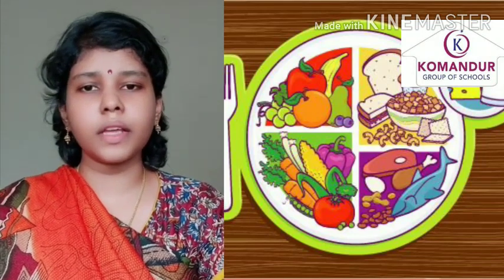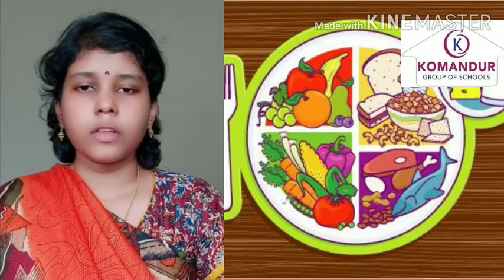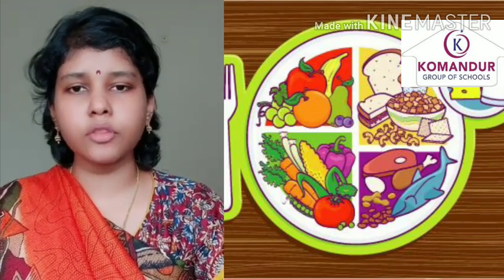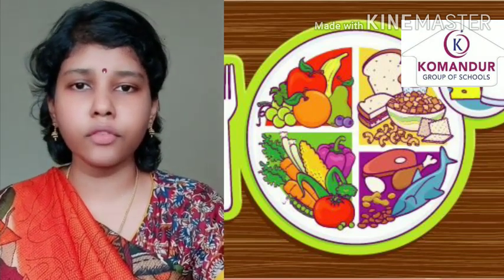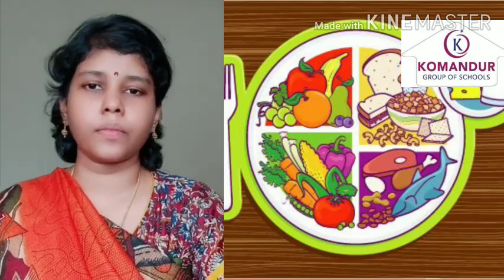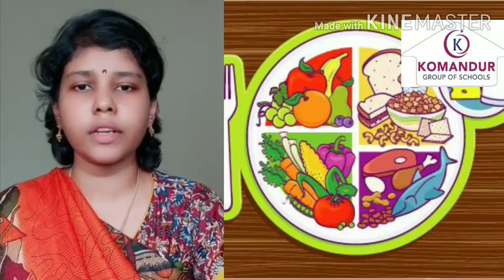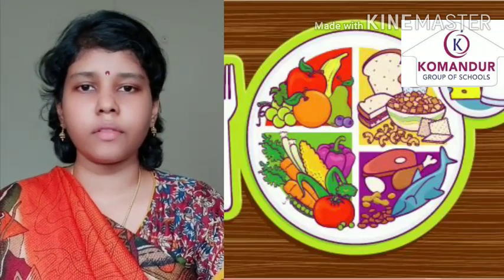Different food items will be there during breakfast, lunch and dinner. Just now I told you, why do we eat food? We need energy. Eating good food, especially with families and friends, is one of the pleasures of life.